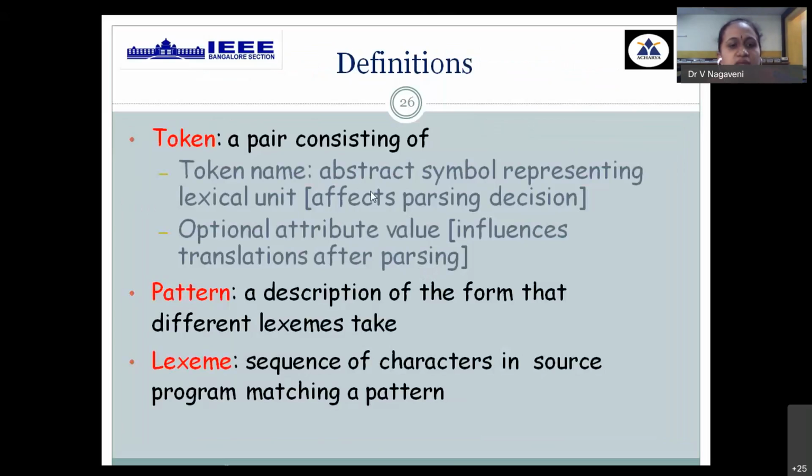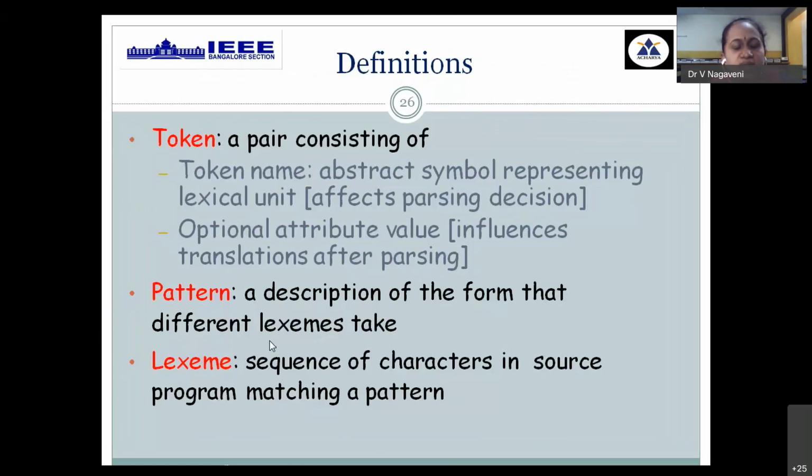Now, the important concepts involved in the lexical analyzer are three important terms called token, pattern, and lexeme. There is a one to one correlation between them, so everything has to be defined in relation to the others.